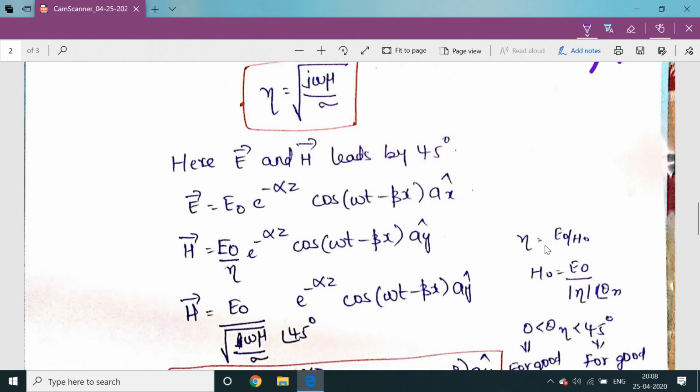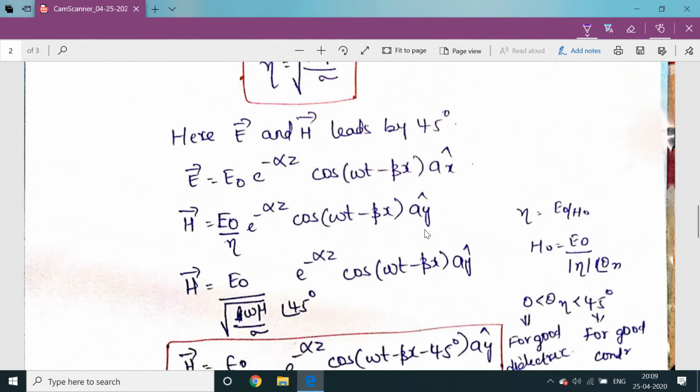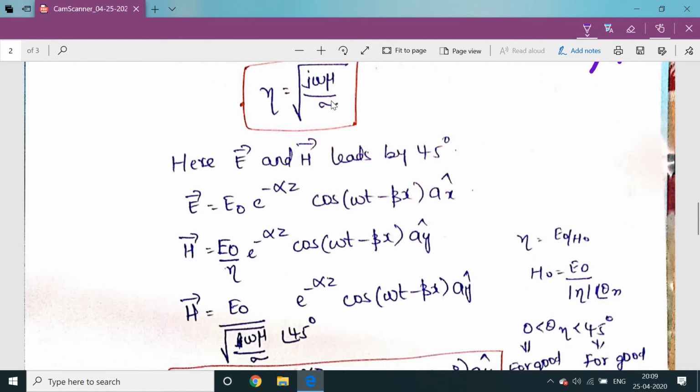Since we know the relation between E and H is eta equals E by H, H is equal to E by eta, so here we have replaced H naught by E naught by eta. Eta is again equal to the modulus of eta into angle theta. The modulus of eta is the square root of omega mu by sigma, and the angle is 45 degrees.